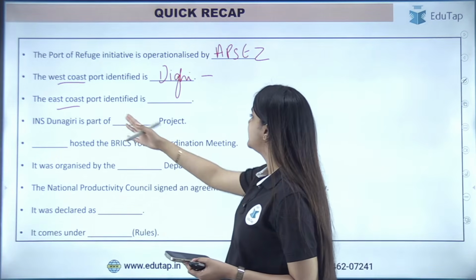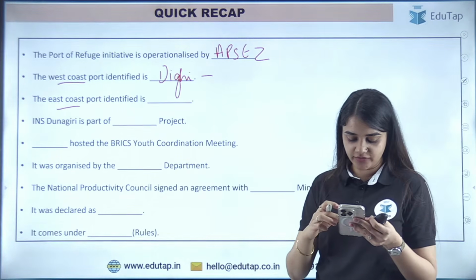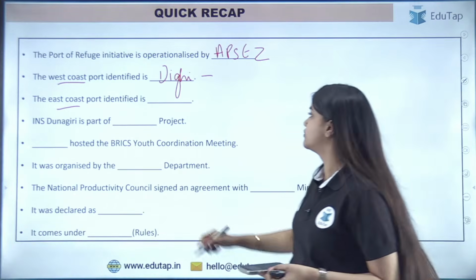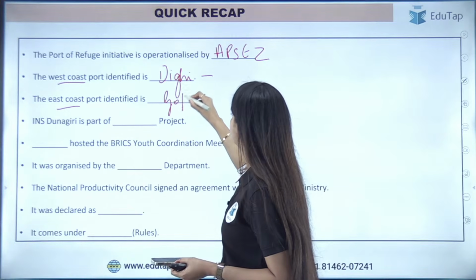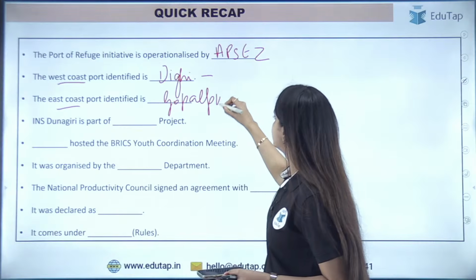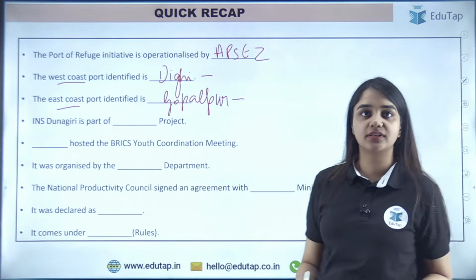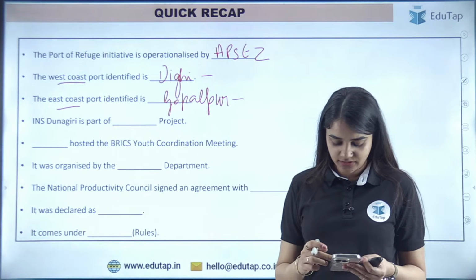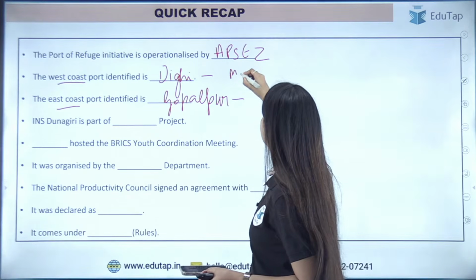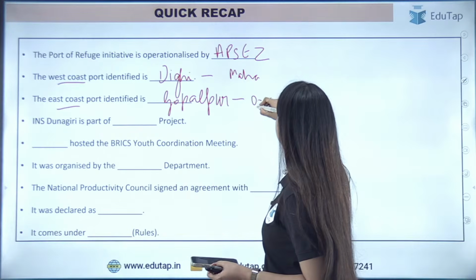Then it is the East Coast. You have never given the name of the East Coast, that is right. It is Gopalpur. Very good. Does anyone remember the states? West and East Coast, the states of these ports? Yes, very good. It is Maharashtra and this one is Odisha.